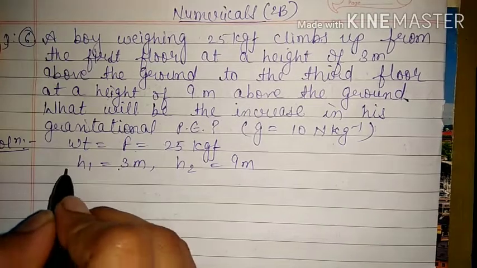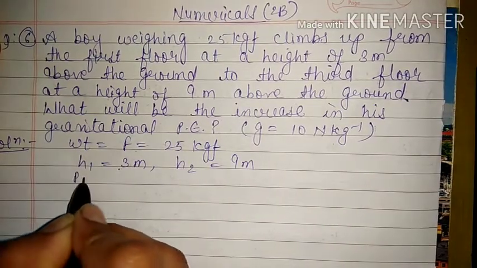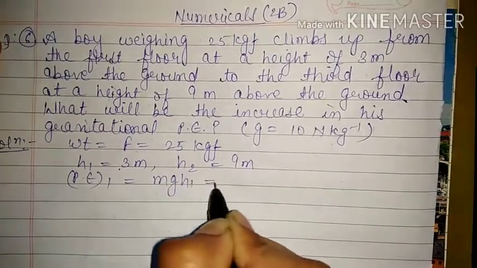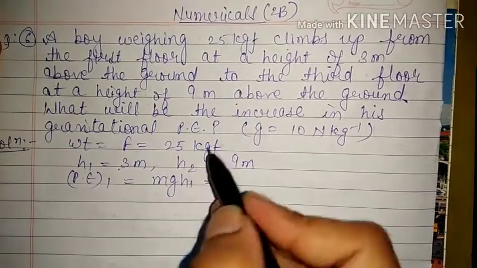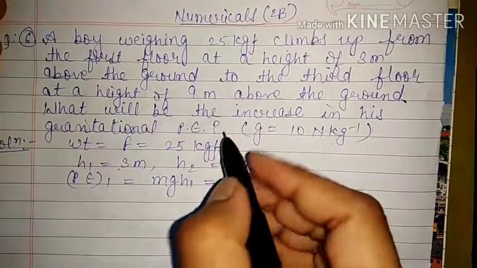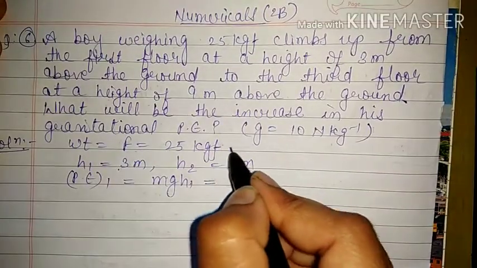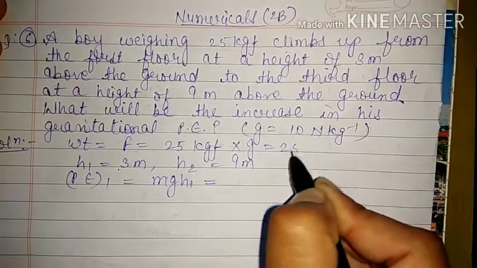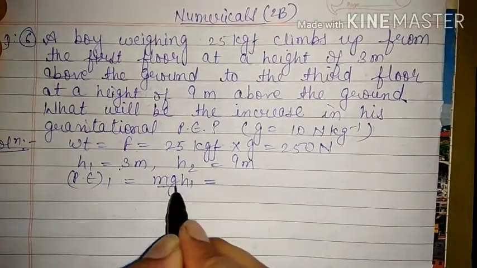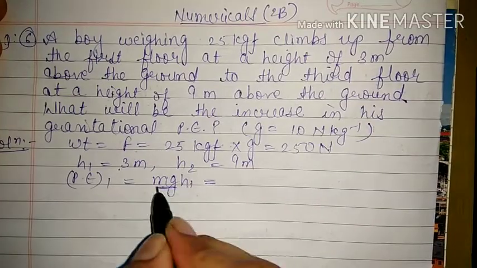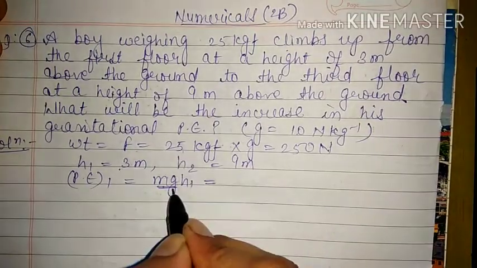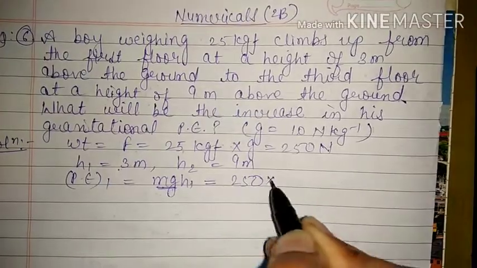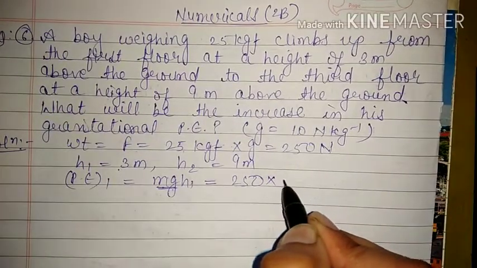Okay, so if we talk about potential energy 1, that is equal to mg H1. See, if here we convert it into Newton, then we have to multiply it by G, and here G is given as 10, so 250 Newton, and that is equal to mg. Otherwise here you can write down m from here and G as 10, same things are there. So it is 250, into what is H, that is 3.